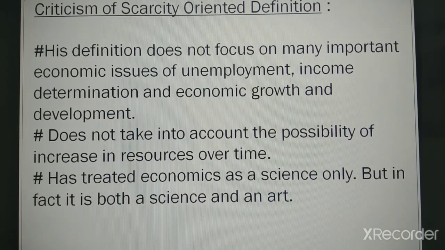Now his definition was also criticized on some grounds. First, his definition does not focus on many important economic issues like unemployment, income determination, and economic growth and development. The second, it does not take into account the possibility of increase in resources over time. And the third, it has treated economics as a science only, but economics is both science as well as art.